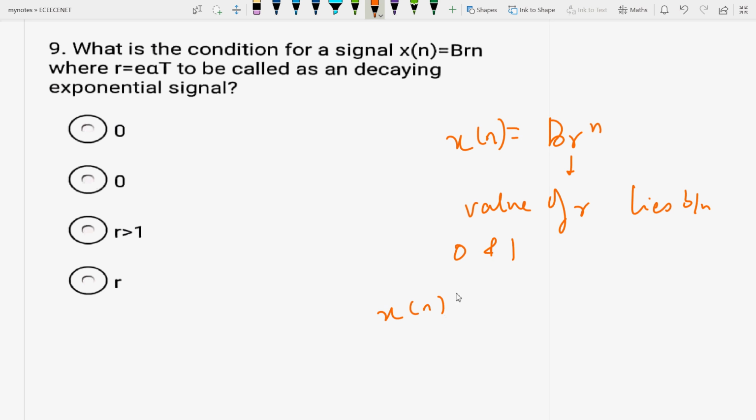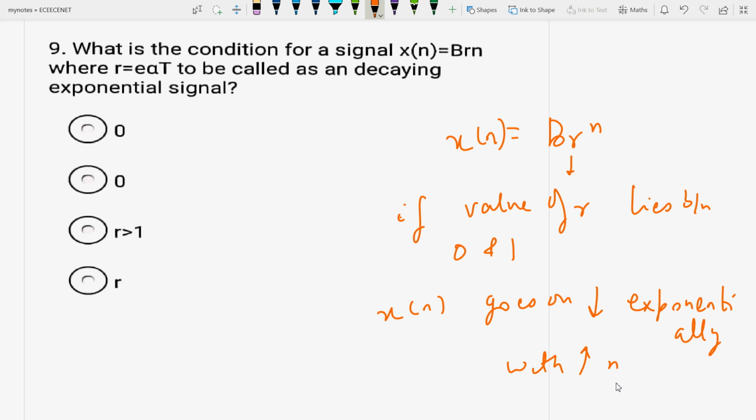If the value of r lies between 0 and 1, then the value of x(n) goes on decreasing exponentially with increasing value of n.